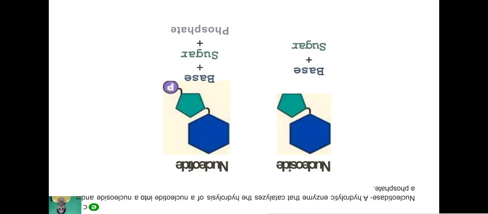Clear? A nucleoside is base plus sugar, and a nucleotide is base plus sugar plus phosphate. From the name, in "nucleoside" the S represents the sugar, and in "nucleotide" the T represents phosphate. So a nucleoside is made up of base and sugar, and a nucleotide is made up of base, sugar and phosphate. Clear?